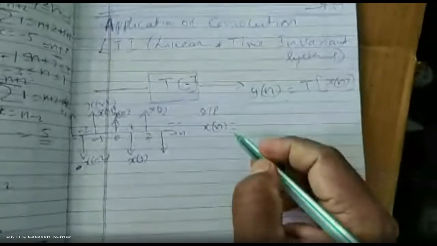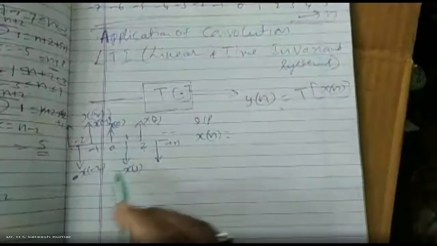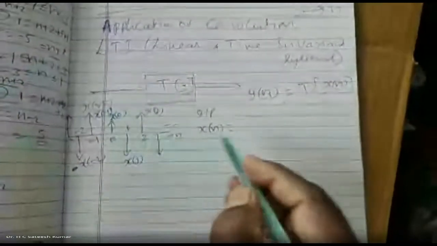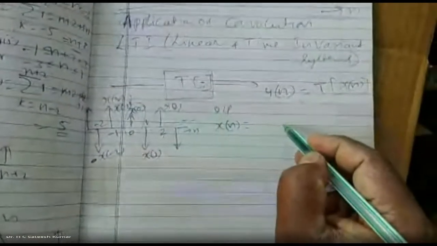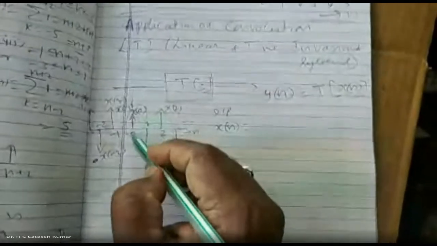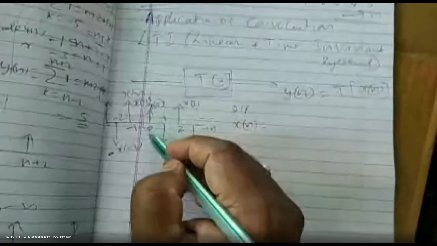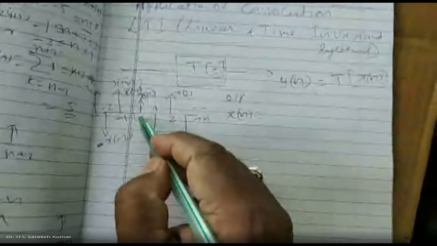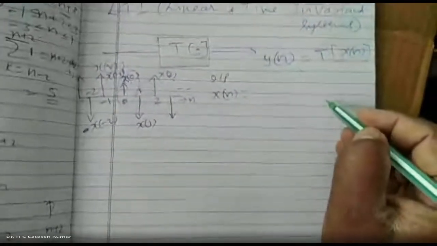So input x of n can be written as follows. At the 0th element, x of 0, the amplitude is x of 0. How will you represent this element? As a delta function with amplitude x of 0. We all know that; you can write it.